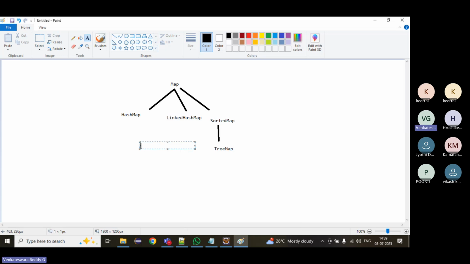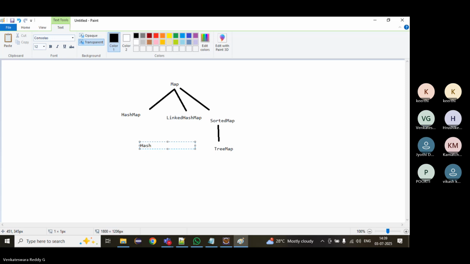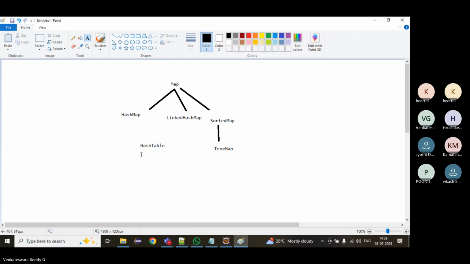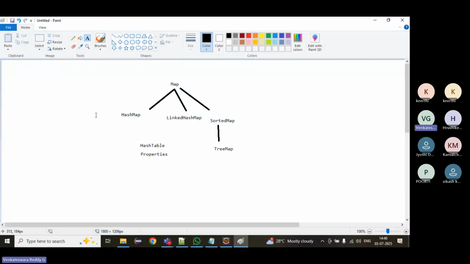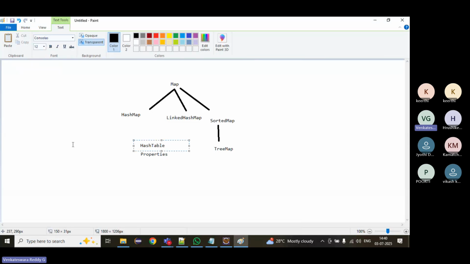And then we have one more legacy class, Hashtable. It is also under Map. And we also use Properties if you want to read a property file. This is also a Map implemented class. Hashtable is the legacy class. These are all Map implemented classes to store a group of values as key-value pairs.